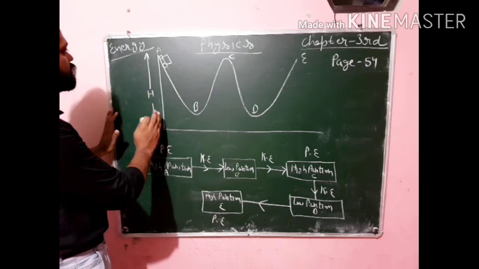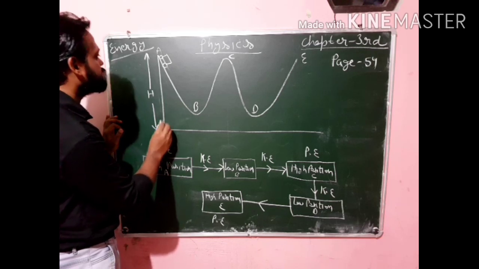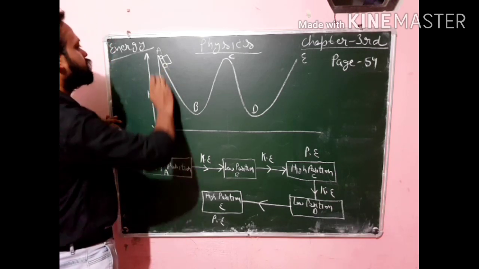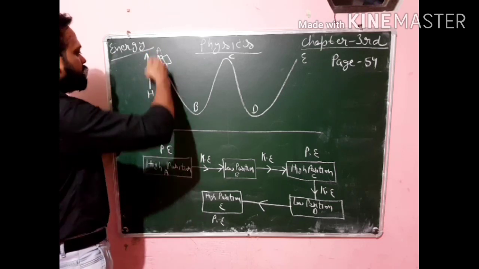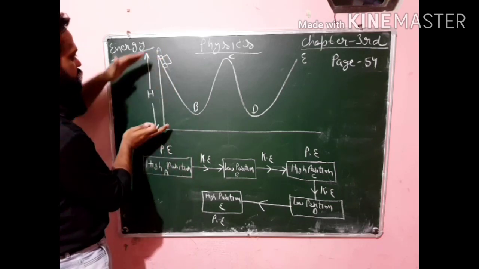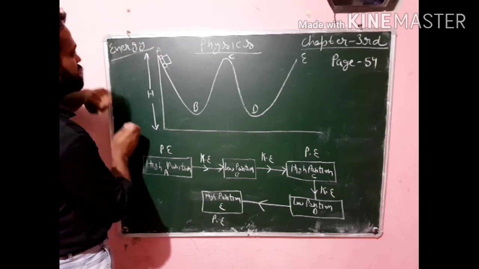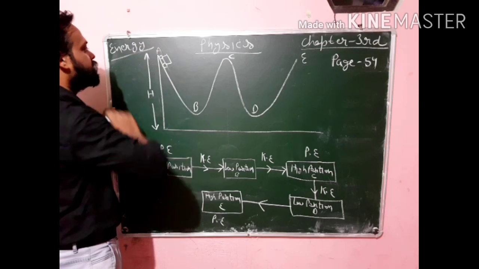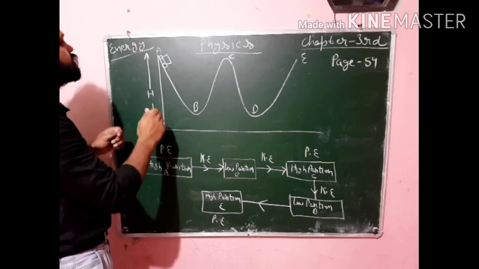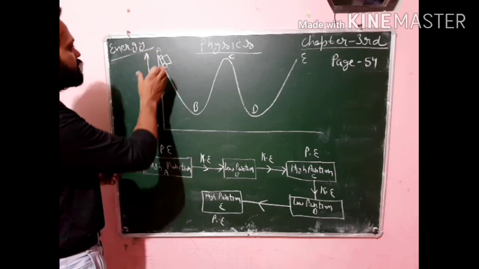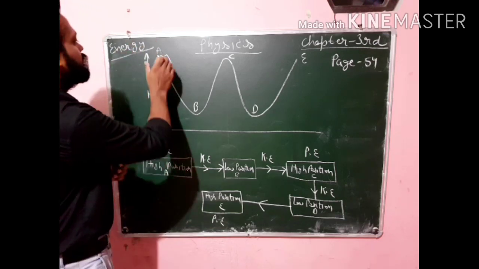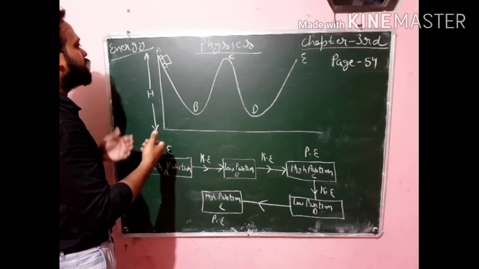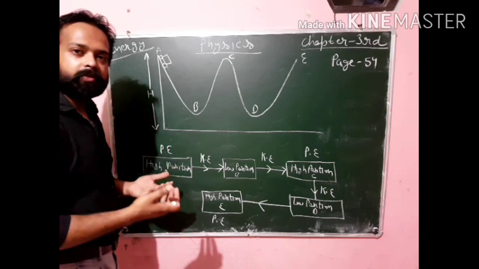So you can see, first of all, some work is done to bring this slide car from this zero ground to this height. This is the total height h. Suppose this height is h, and some work is done to take this slide car to this point A. That work done is stored in the form of potential energy. Why? Because when the position of the car is changed, we are doing work on the car, and that work is stored as potential energy.